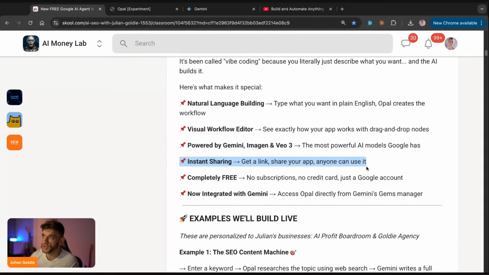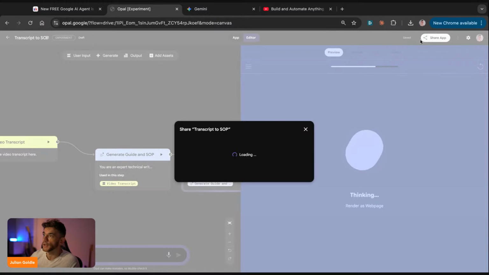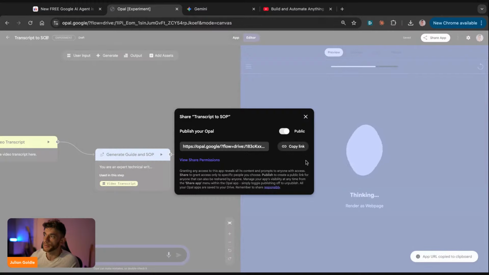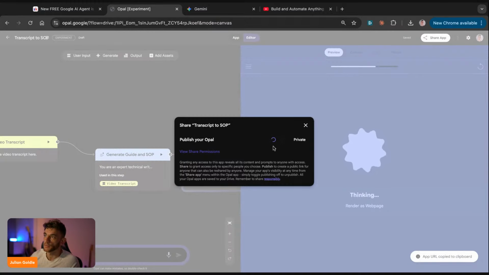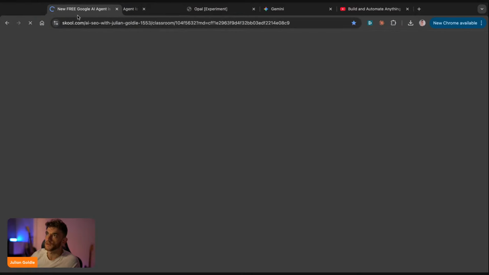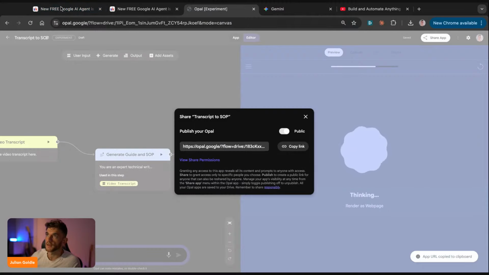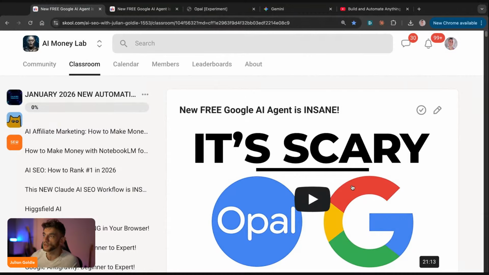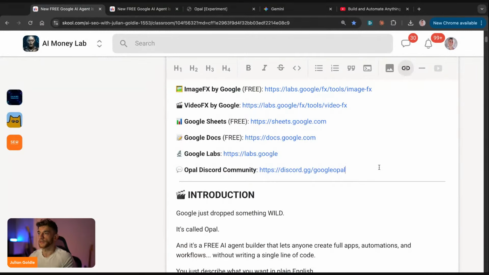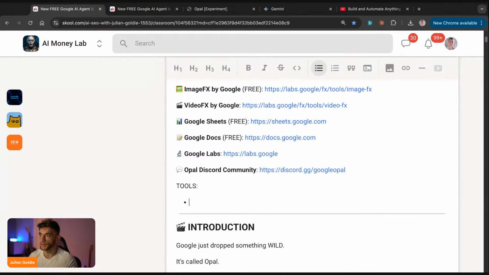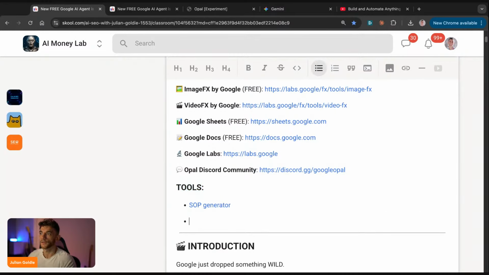It comes with instant sharing, so you can actually grab a link to your app like so. You can grab this link, copy the link, make it public, and then boom, shakalaka, you can get free access to it. Let me actually give you access to this just so you can try it out. So if we click on public over here, and then we'll grab the public link, as you can see. And if you want to test out some of the tools that I show you today, I'm going to share this with you. All right, tools, and there we go. And we've got the S&P generator right there. Boom. All right, so let's keep going through now.